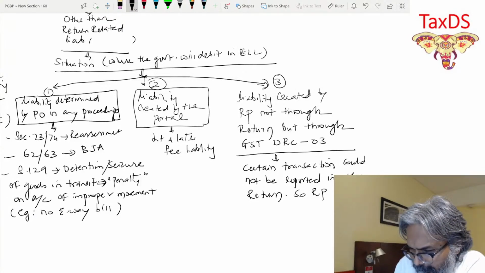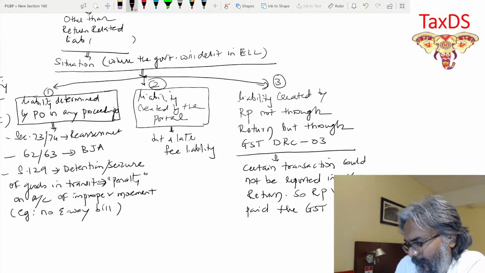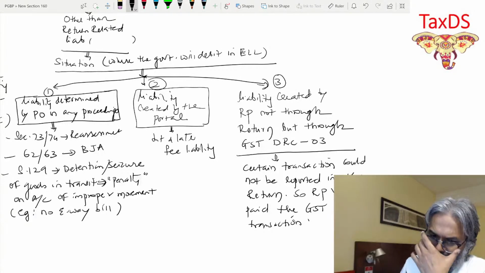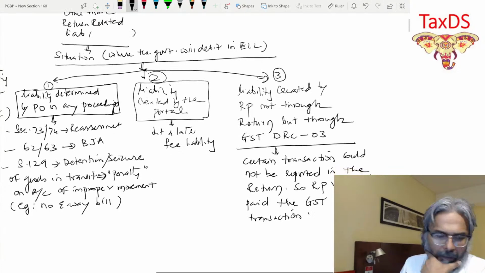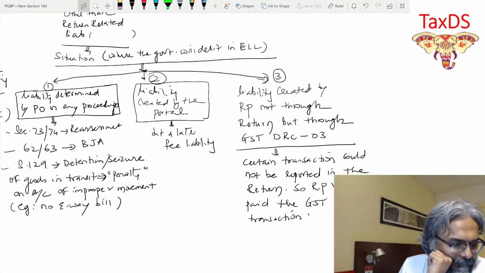So the registered person voluntarily paid the GST on such transaction. Voluntarily has paid the GST on such transaction. I hope that all of you are clear with this, friends. Avi, Kavita, Aishwarya, that's exactly the point.